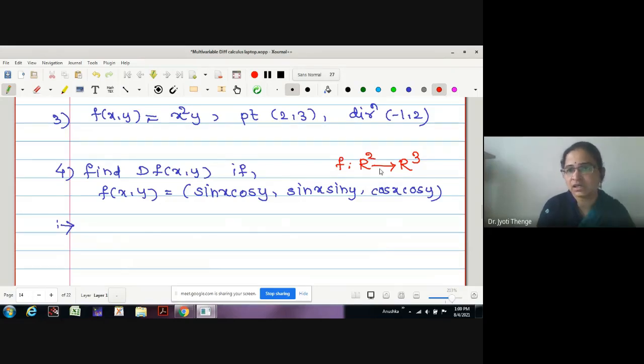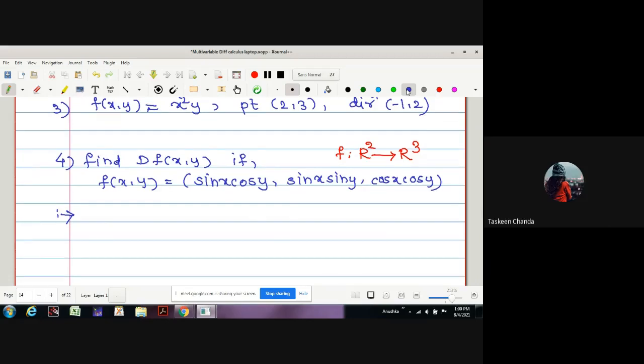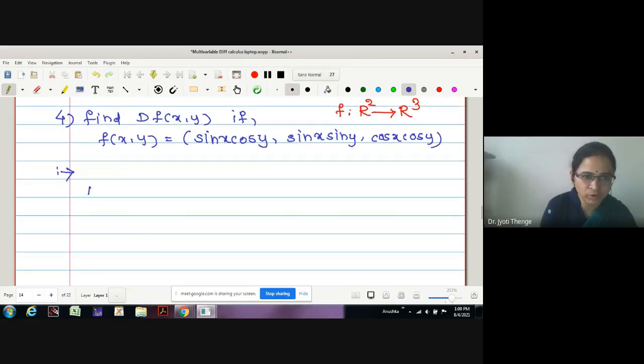We have seen it's a Jacobian matrix. Yes, it is in the form of a matrix. Good. Therefore, how can I find out the derivative d of f of xy? It is in the matrix form. What is the matrix form?